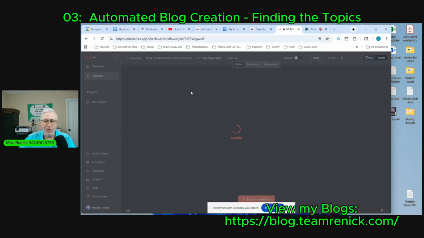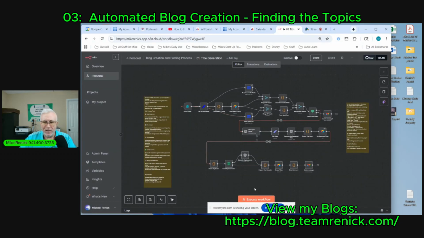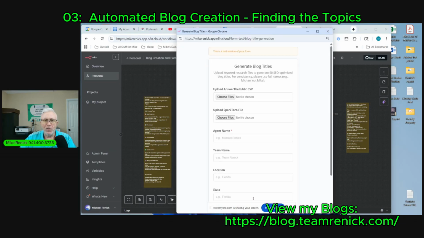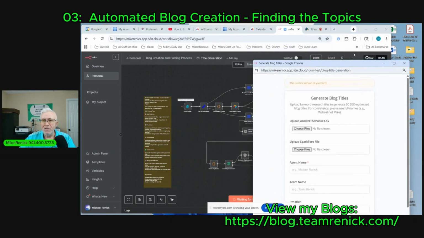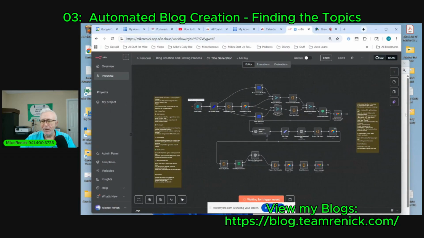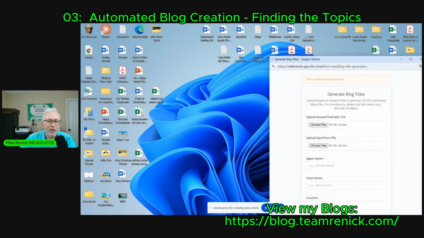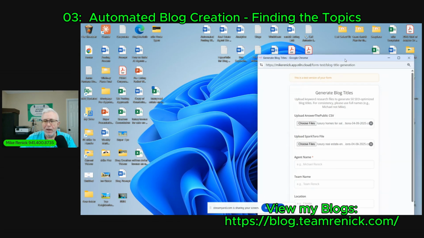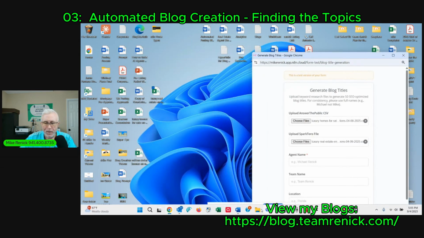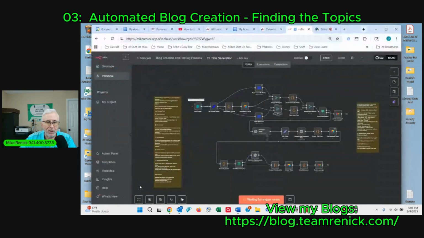So let's do this. Let's go through, and I'm going to click on execute, and it's going to ask for a file. I've got a couple of files here that I've generated. Let's grab this file here, and I'll show you how to put them together. My program actually will let me bring in 2 files here. So let's get this ready. And stay tuned, if you want to see the manual part, I'm happy to share that. But let me get back to the right screen so we can watch this thing transpire.